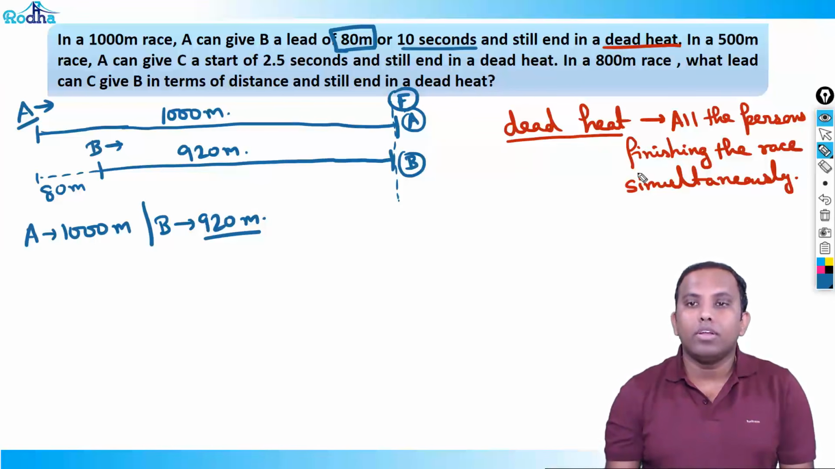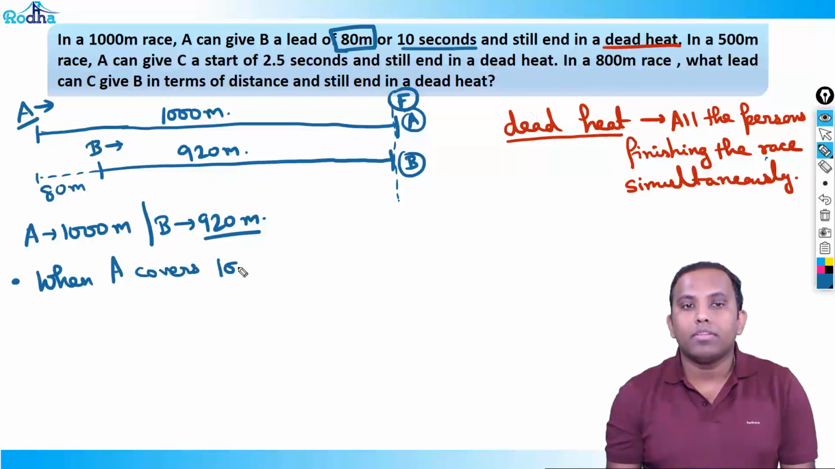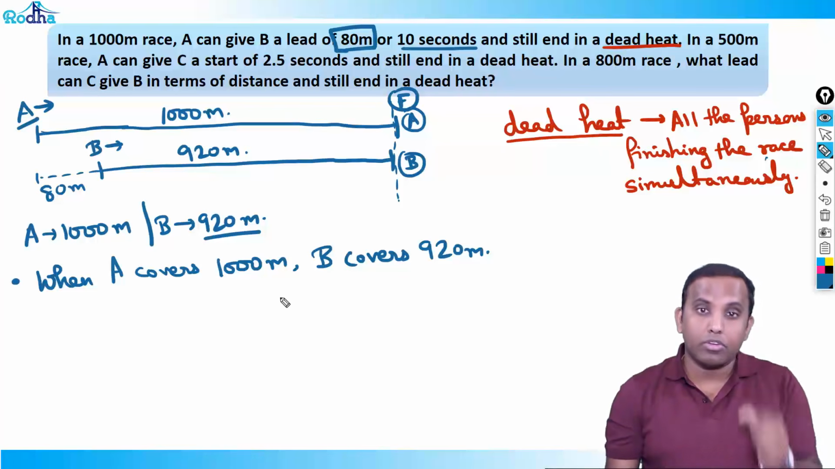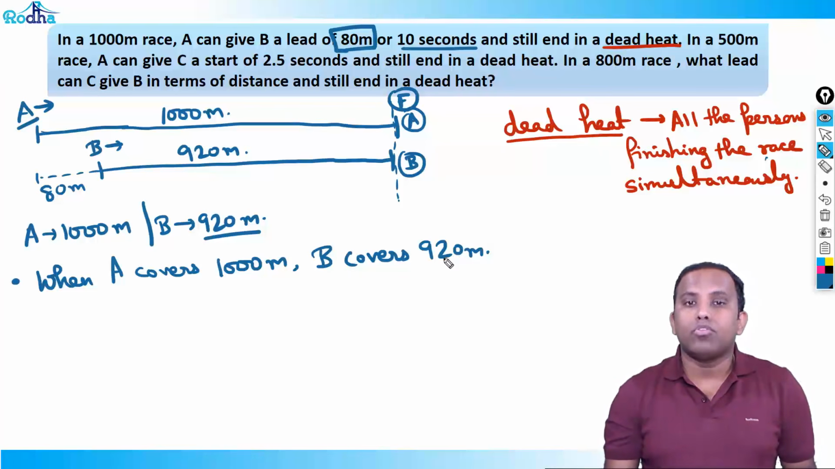When A covers 1000, let me write here. Understand it, right? Very carefully listen to every point. When A covers 1000 meters, B covers 920. That means I can get a speed ratio. 1000 is to 920, that means 50 is to 46, or you can get 25 is to 23. That's fine, no issue. So you can get the speed ratio.